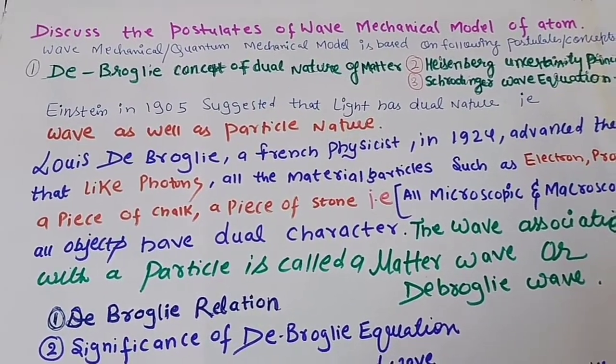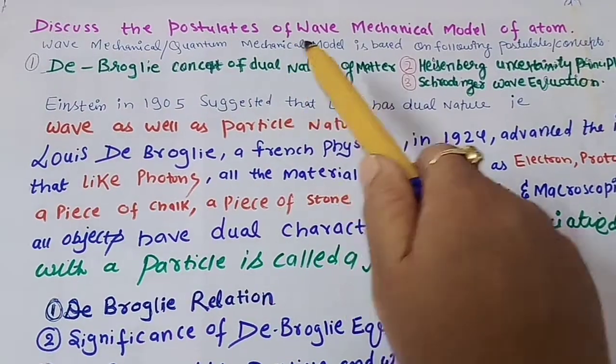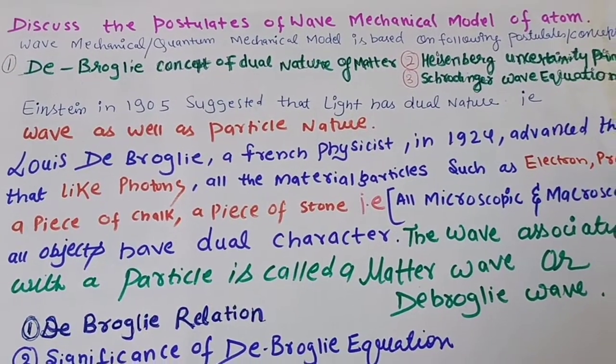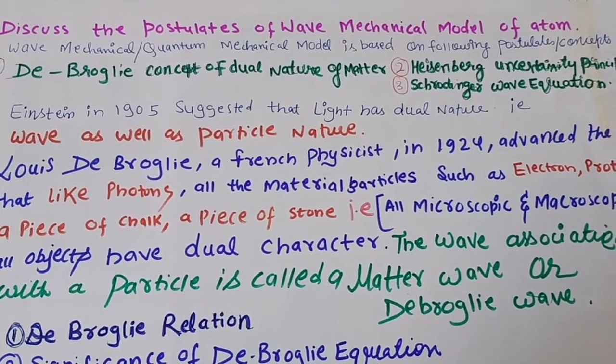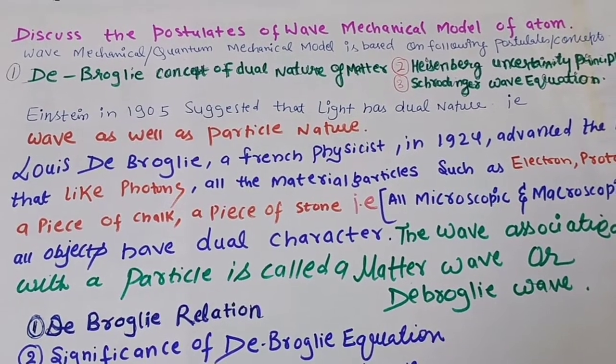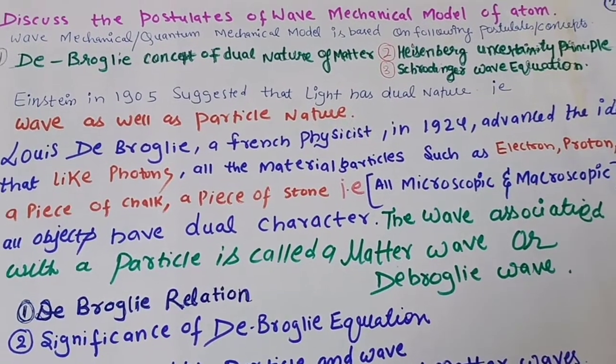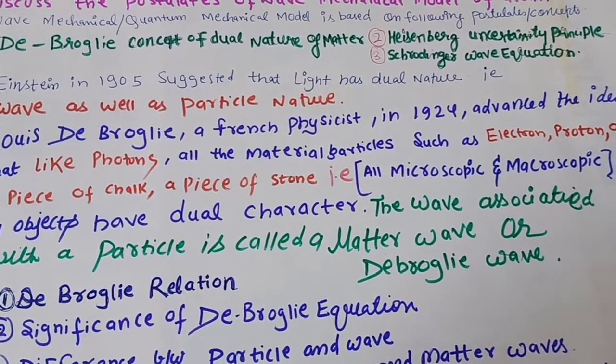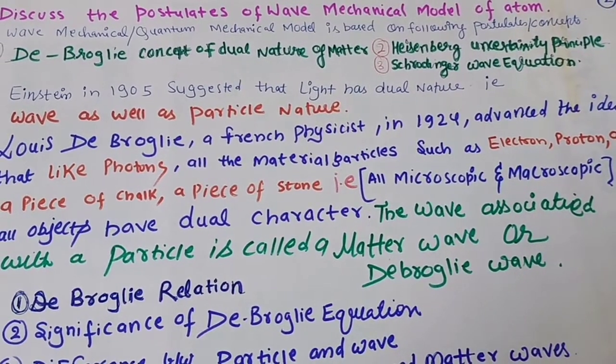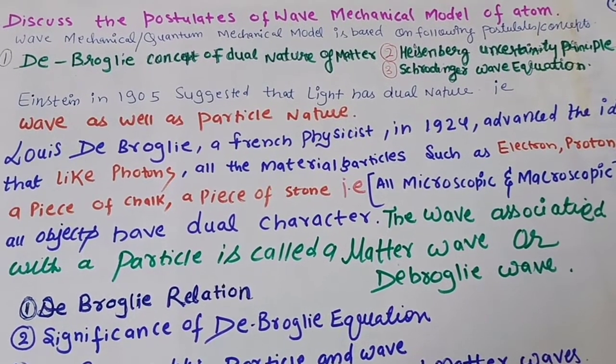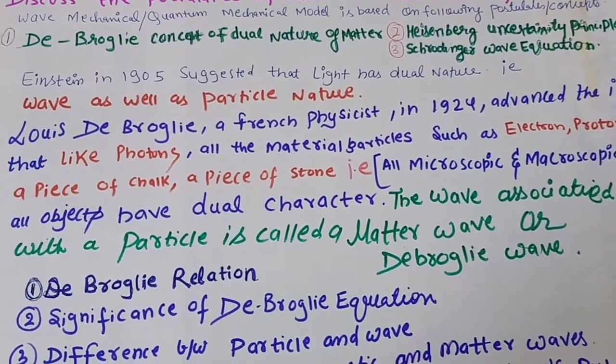So if it is coming like discuss the postulates of the wave mechanical model, so you have to, students, explain the postulates of the wave mechanical model of an atom. We have to use 3 principles, that is the de Broglie concept, Heisenberg uncertainty principle, and the Schrodinger wave equation. So we will start this with the de Broglie concept.